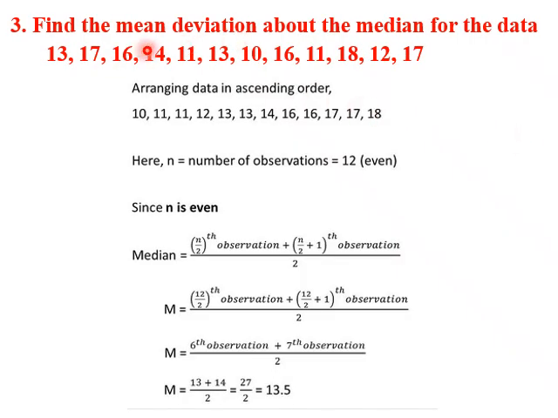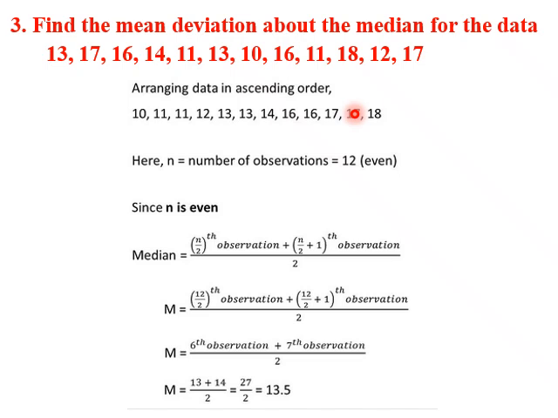In this problem, we need to find the mean deviation about the median for this data. So how do you find mean deviation about the median? First we compute the median. How do we compute median? We first arrange this data in ascending order or descending order. Here we have put it in ascending order. So first will be 10, then 11, and the last number will be 18.